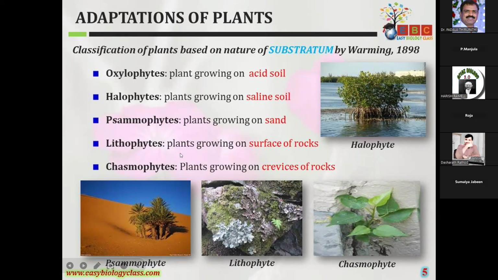And lithophytes, the plants which grow on the surface of the rocks, are called lithophytes. And chasmophytes are the plants which grow in the crevices of the rocks. So we can clearly observe here: surface, and in the crevices.